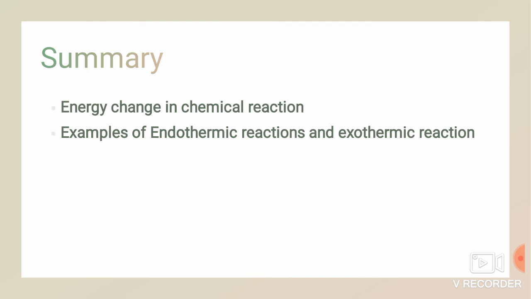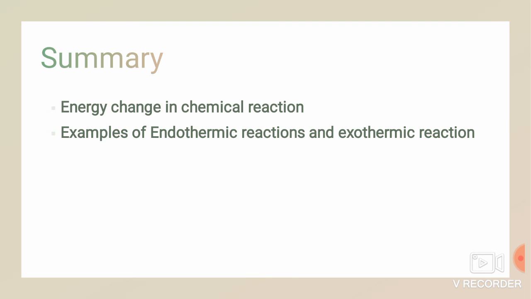Children, I hope you all understood today's topics. In today's class we have learnt about energy change in chemical reaction. Energy change in a chemical reaction involves breaking up of reactants and making of products, and this energy will be in the form of light or heat.